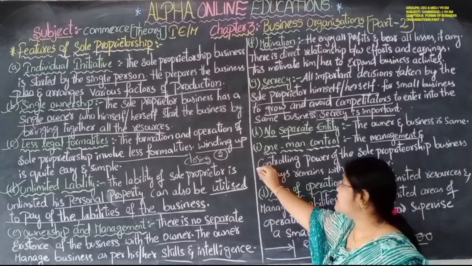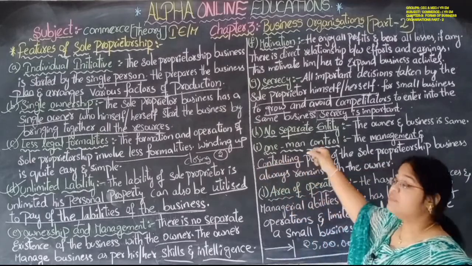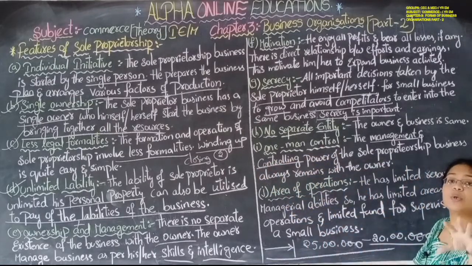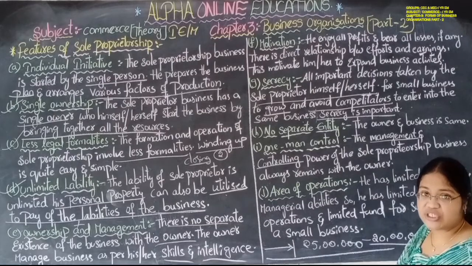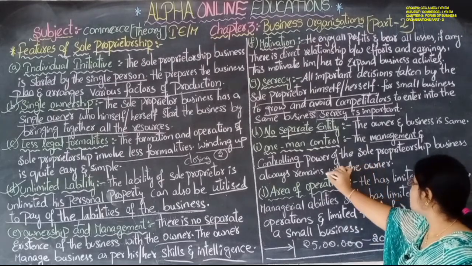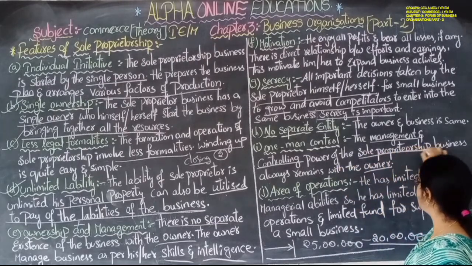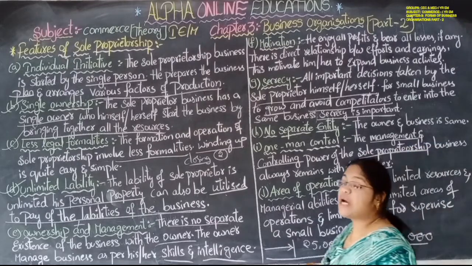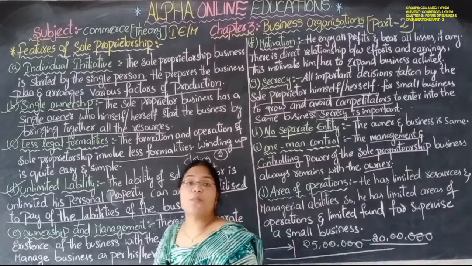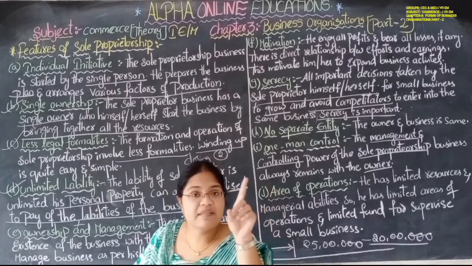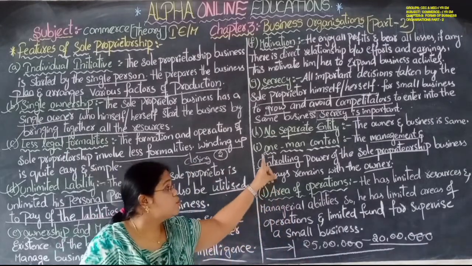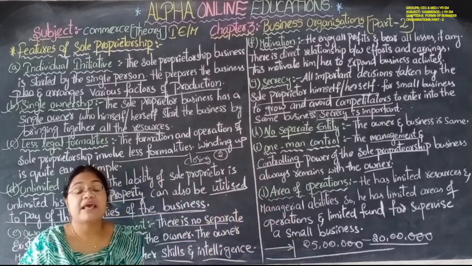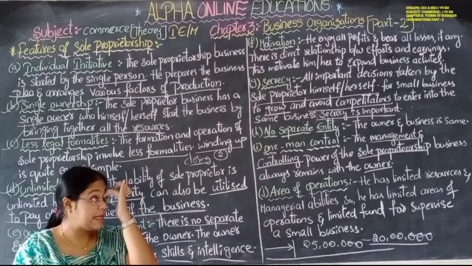If any unnecessary wastage is going on, then he has the power to control those unnecessary wastages. So this total power is in the hands of only one person, that is the owner, the sole proprietor. He is the only person who has the total right to take any kind of decision at any time.